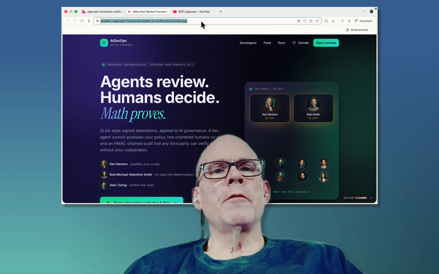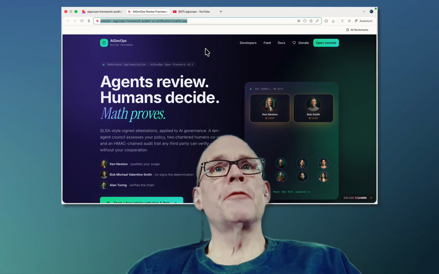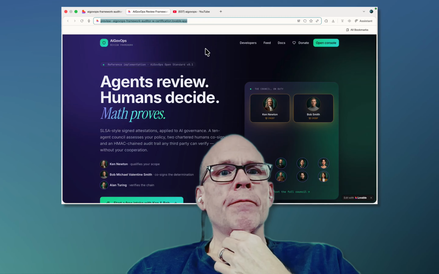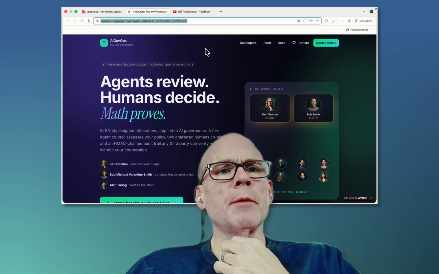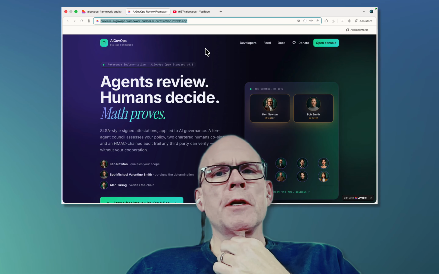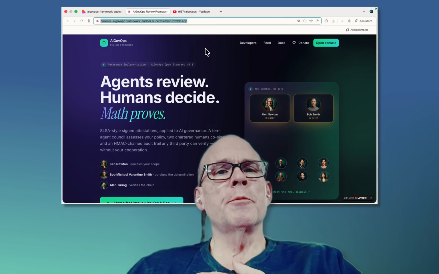And we published a preview of an open source project from the aigovops Foundation. Ken and I have been working on it now for a few months, and I just wanted to take you through what it is. We published it on Lovable. It's also an open source project.